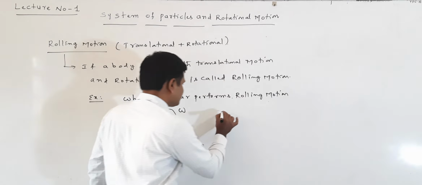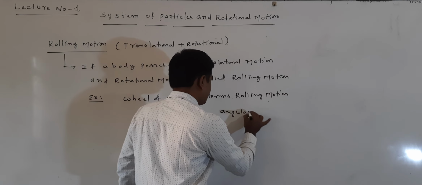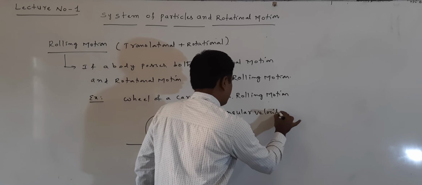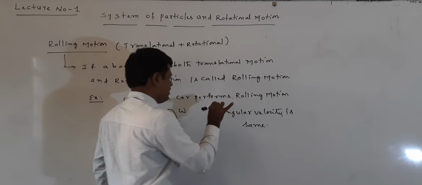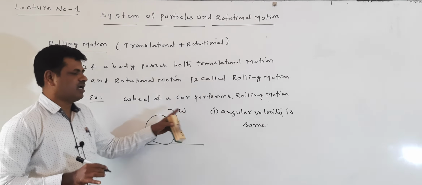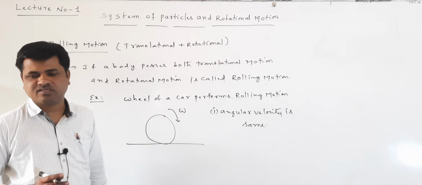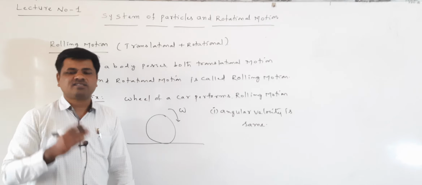The angular velocity is the same in rolling motion, because it is rotating with angular velocity omega, it cannot change. But the linear velocity changes.